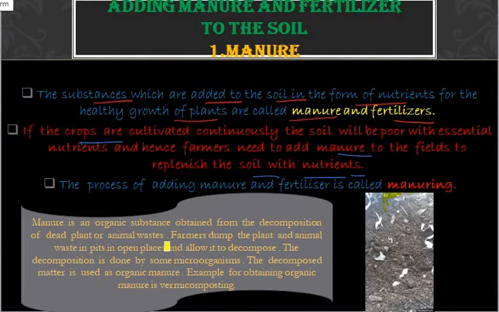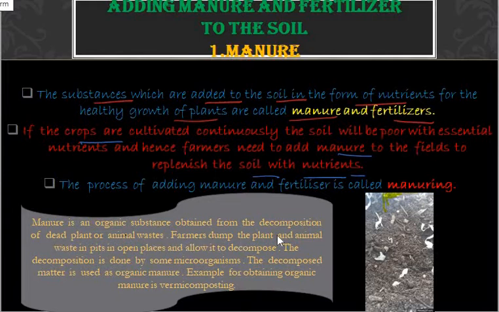Okay. Next, we need to know how we will prepare manure. Manure is an organic substance obtained from the decomposition of dead plant or animal waste.